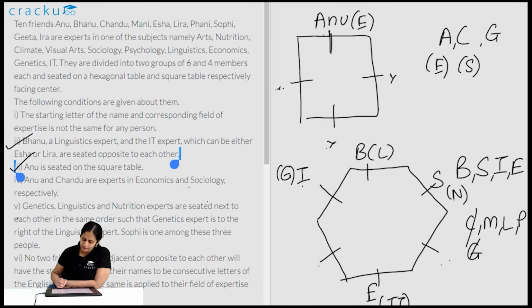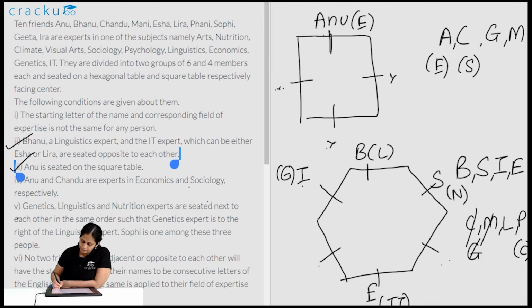Now consider Money. Money's letter and nutrition, M and N, are consecutive letters. So Money cannot be opposite Sophie, neither can he be next to Sophie. So Money also cannot be on this table and Money has to be over here. So we have placed all 3 of these people over here. That means L and P are over here, that is Leera and Funny are over here. So for Leera and Funny, there is no restriction as such.